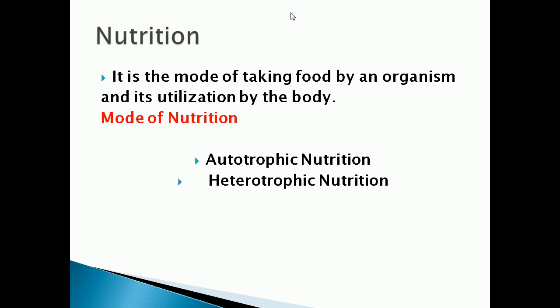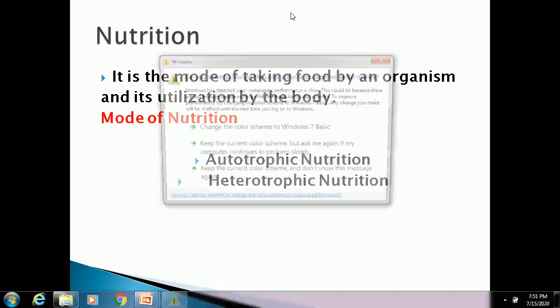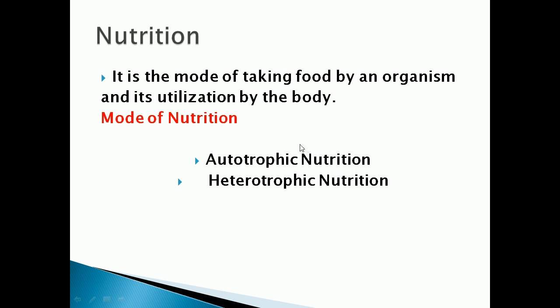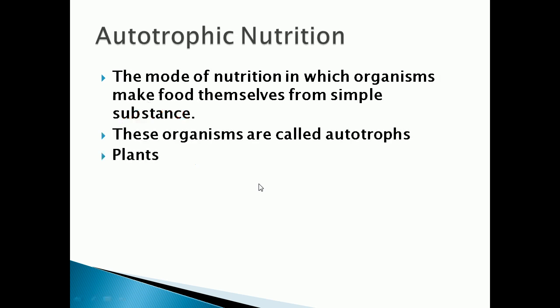Understood? So the mode of nutrition we can classify into two types. There are two types of nutrition. What are they? Autotrophic nutrition and heterotrophic nutrition. So what are the two modes of nutrition? Autotrophic nutrition and heterotrophic nutrition.